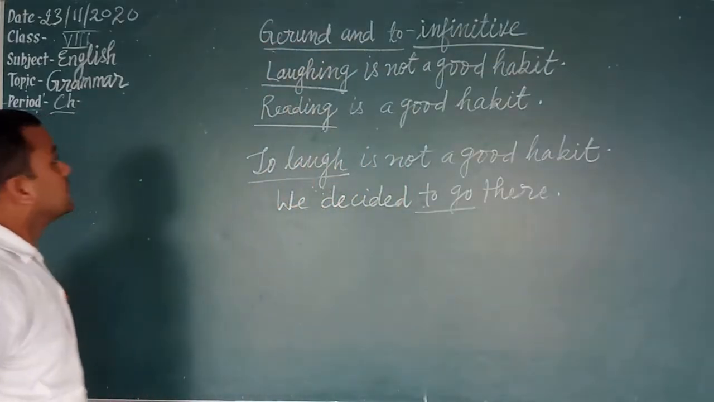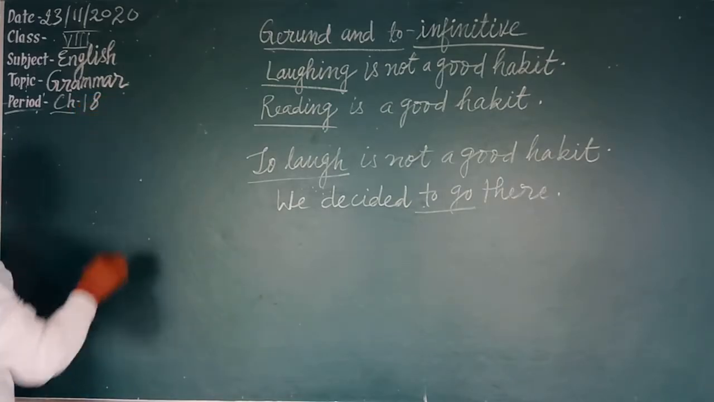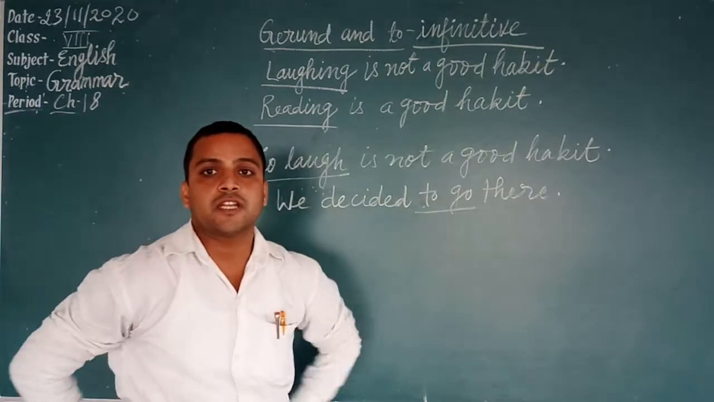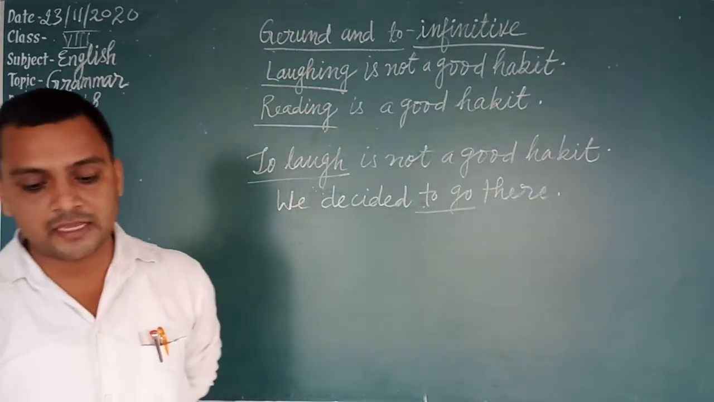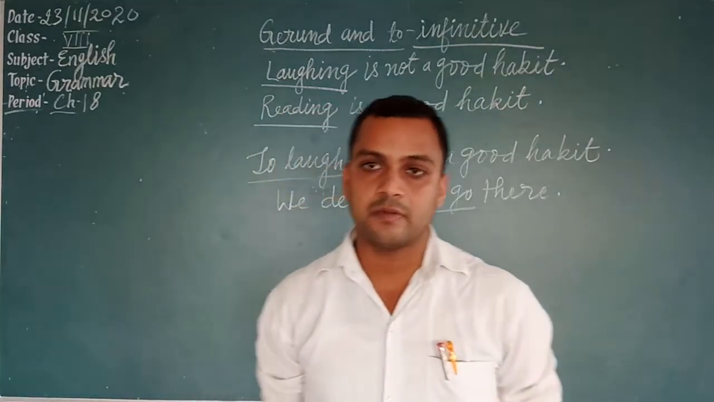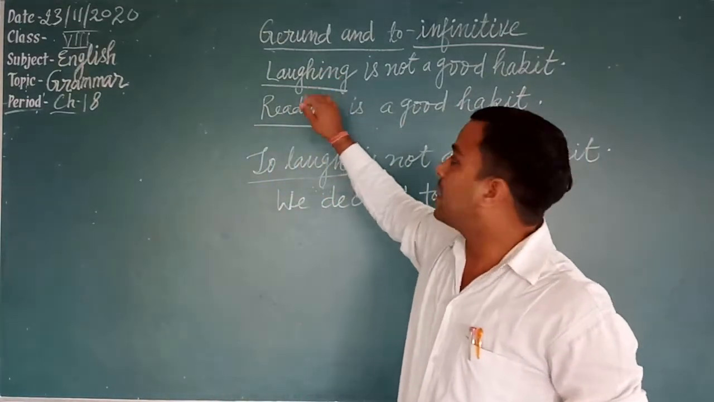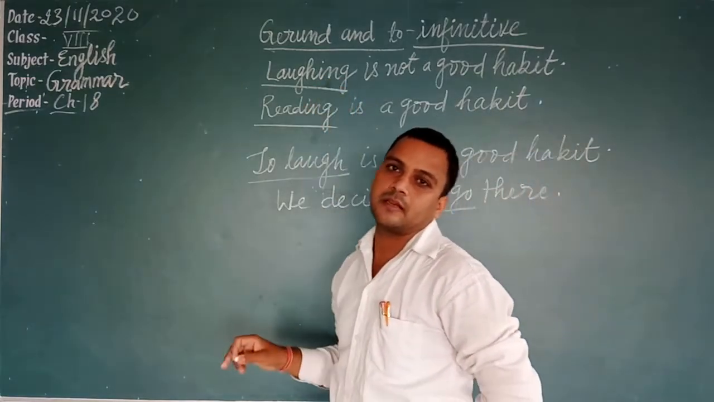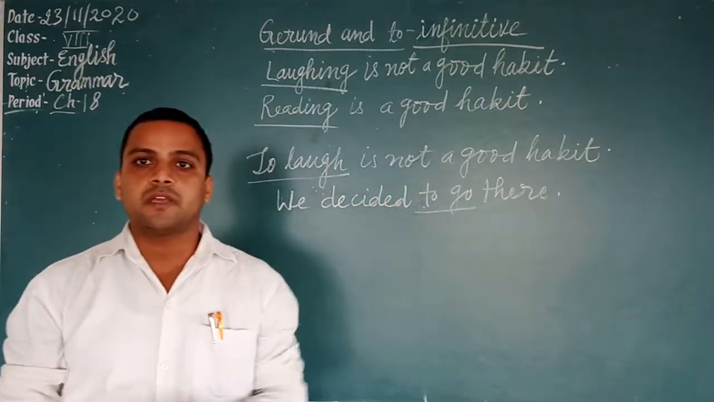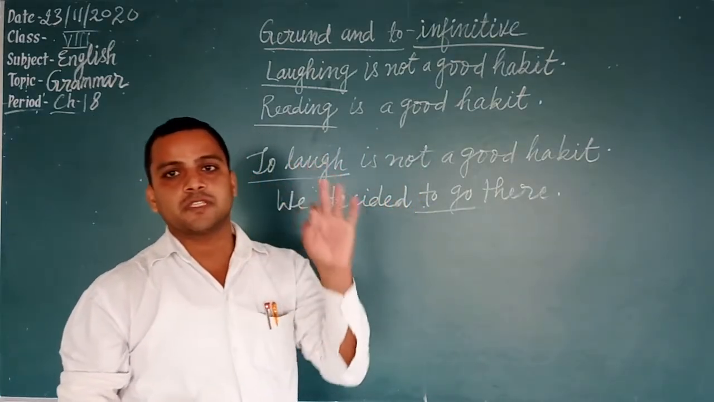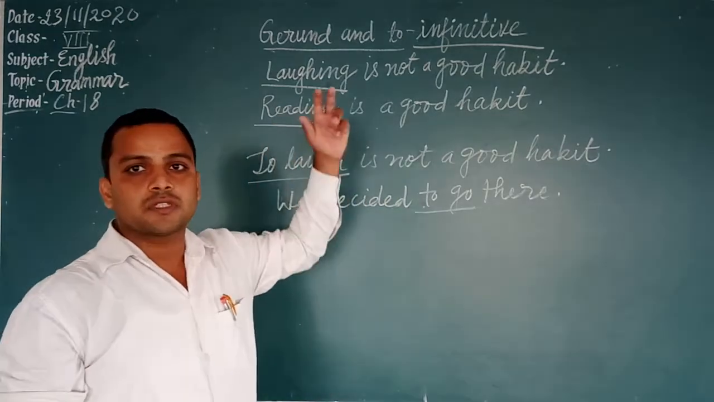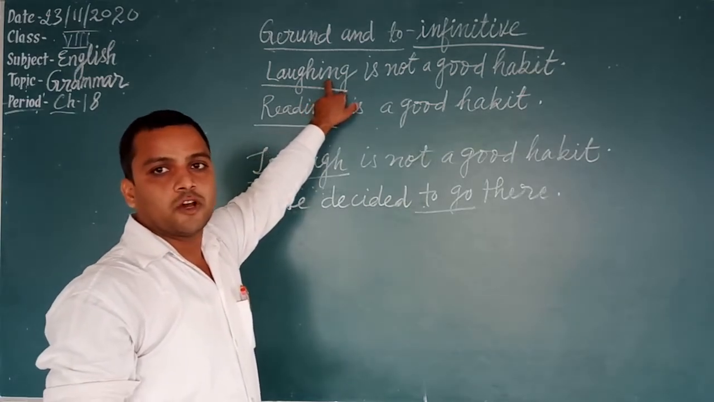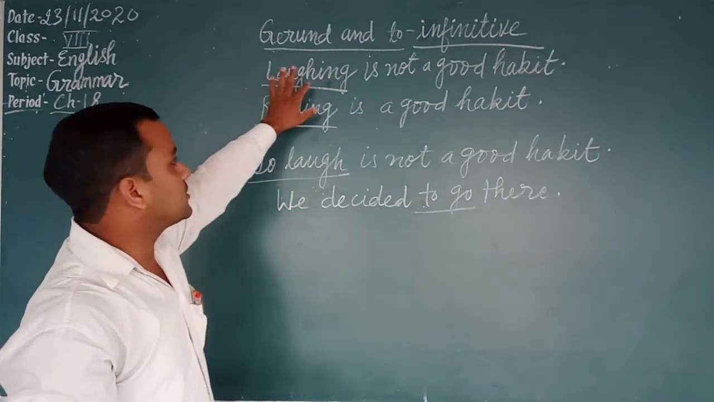Students, now see chapter 18, gerund and to infinitive. Students, the gerund is formed by adding ing to the base form of a verb. For example, playing, laughing, walking, weeping. Okay, when we add ing to the base form of the verb, and when we use this ing form of the verb in place of subject or object, then it is known as gerund.